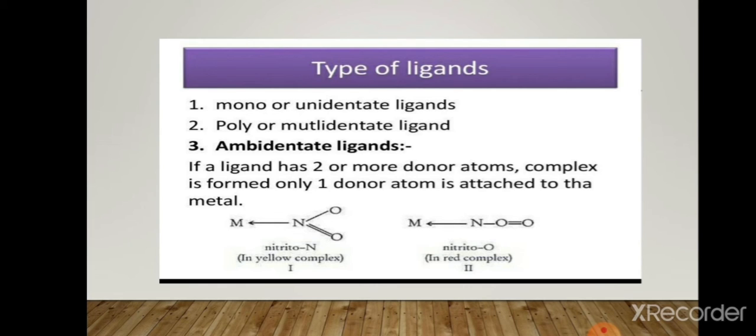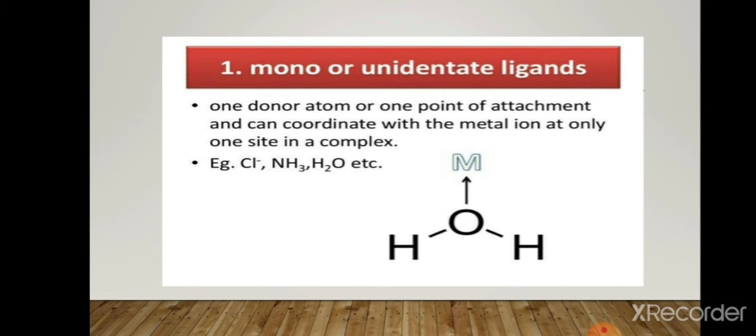Then the types of ligands: mono, also called unidentate ligands; poly, called multidentate ligands; and the third one is ambidentate ligands. If a ligand has two or more donor atoms, in complexes only one donor atom is attached to the metal. Here we see the example. First, mono or unidentate ligand, for example the water molecule: one donor atom or one point of attachment, which can coordinate with the metal ion at only one site in the complex, for example Cl-, ammonia and the water molecule.